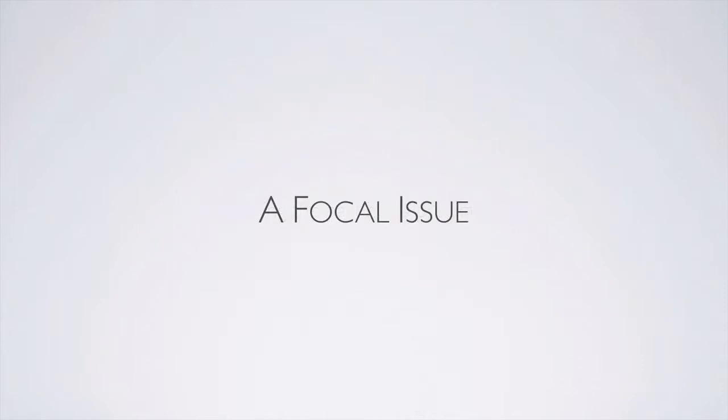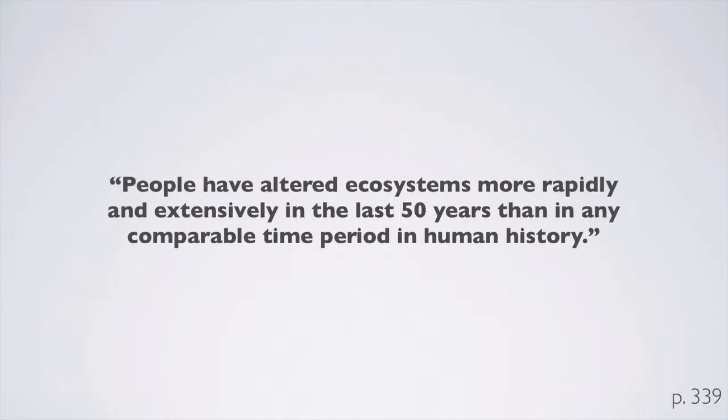For a focal issue, the authors state that people have altered ecosystems more rapidly and extensively in the last 50 years than in any comparable time in human history. The things we've been doing to ecosystems over the past 50 years really do eclipse anything that's happened before. That being said, some of what we see in ecosystems today is a result of things that had happened before the past 50 years too.